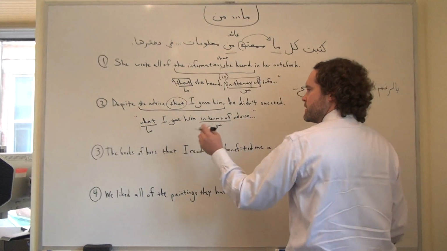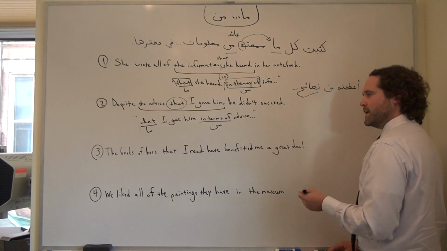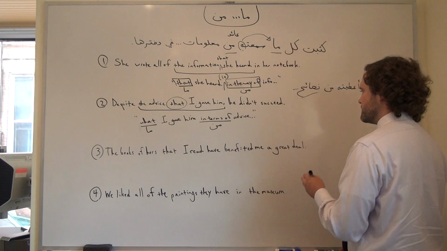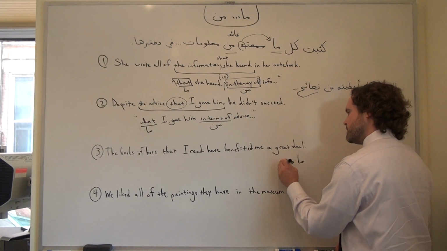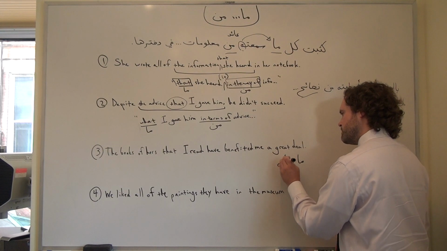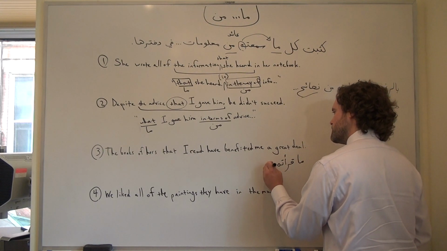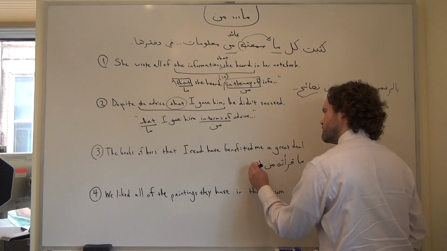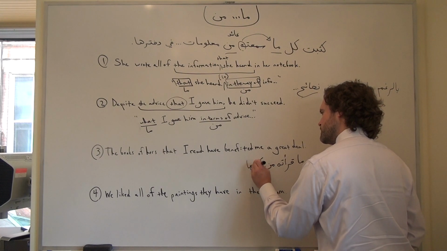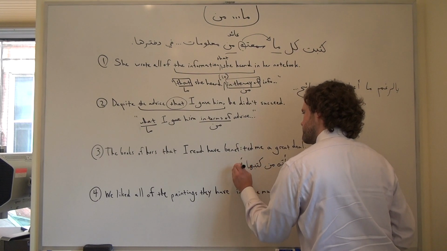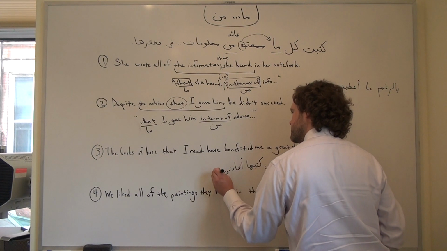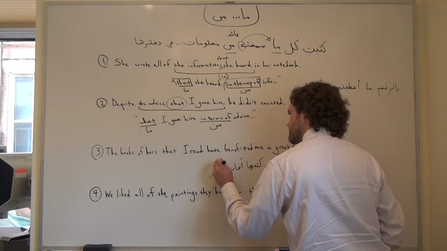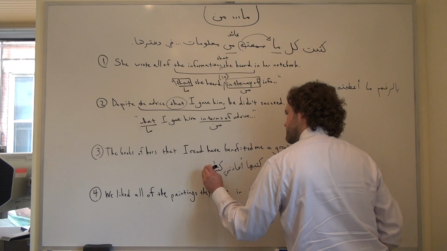Another example. The books of hers that I've read have benefited me a great deal. So we could say ما قرأته من كتبها أفادني كثيرا.